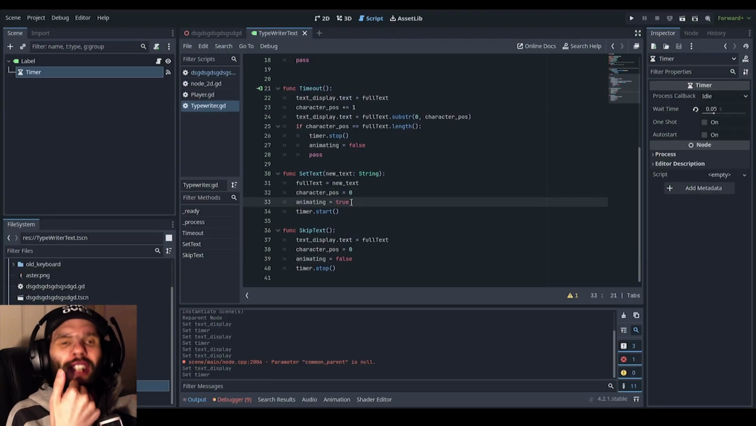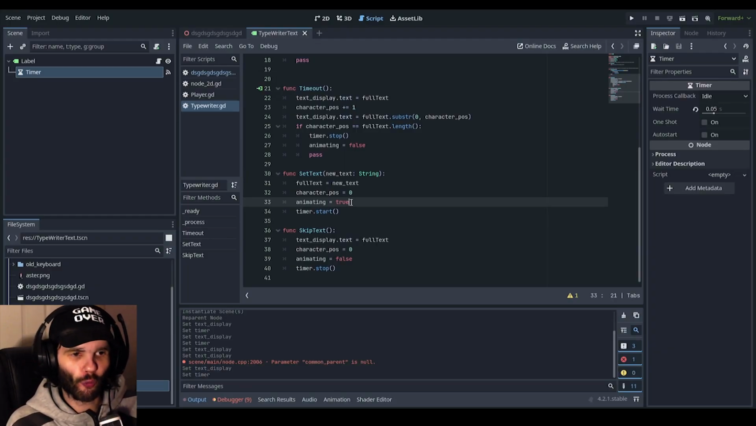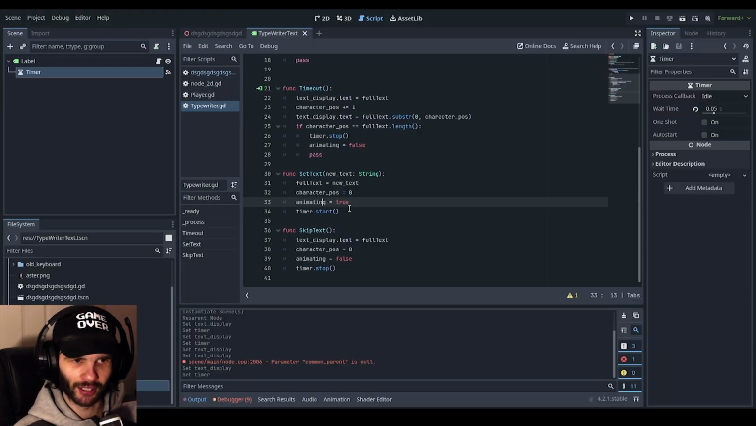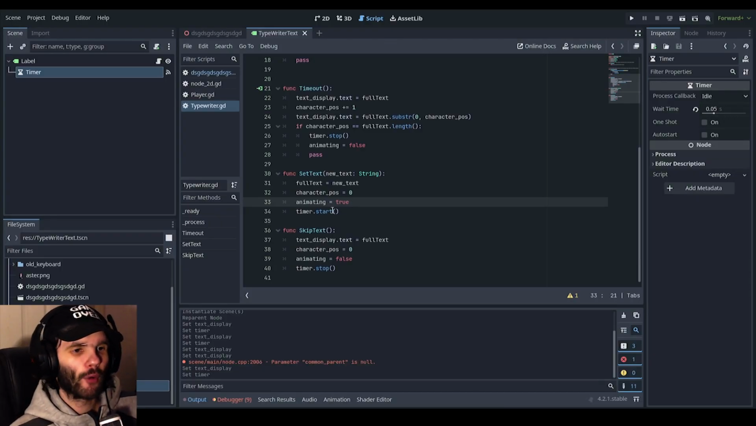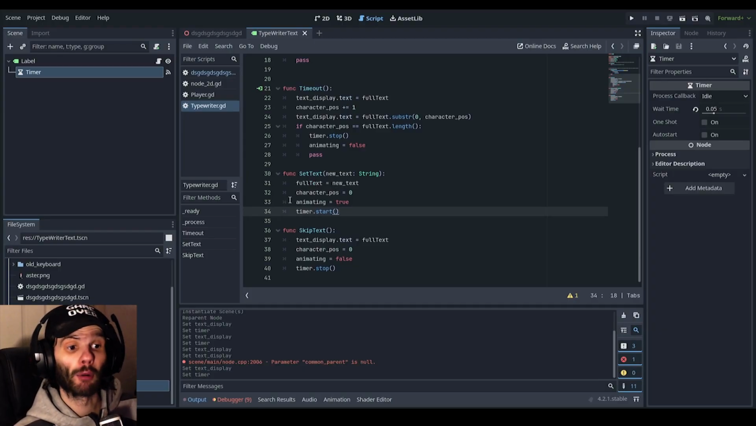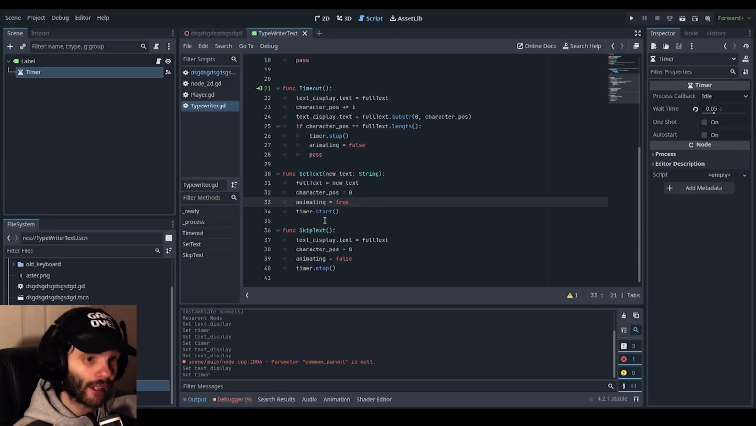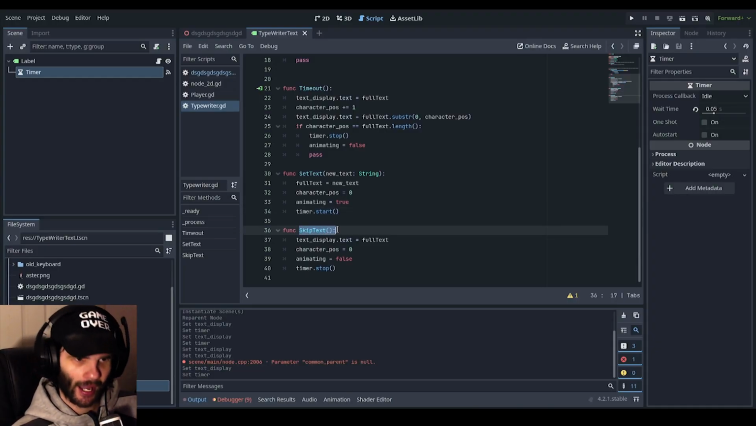Technically, you don't need animating is equal to true. But in the programming world, when you want to make sure everything is working properly and correctly, it's good practice to have something like this in so that it doesn't mess anything up. And we've also got timer.start here. So, once you've set your text, it will set the full text to your new text. It will set character position to 0 to reset it, and animating is equal to true, and then the timer starts, which is great. And we've also got this thing called skip text.